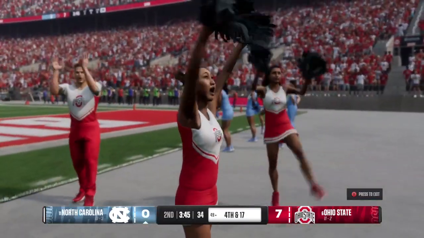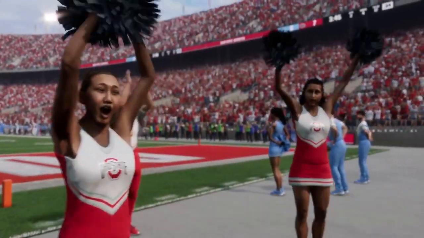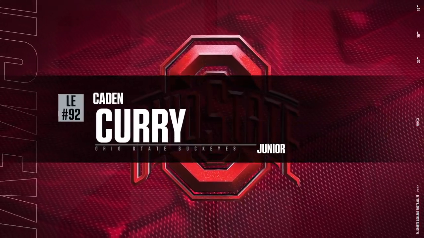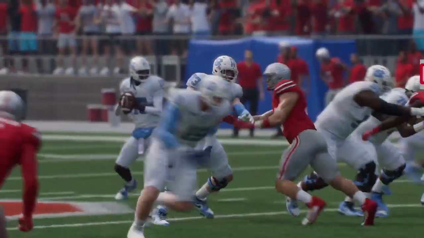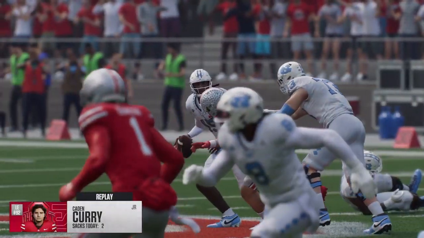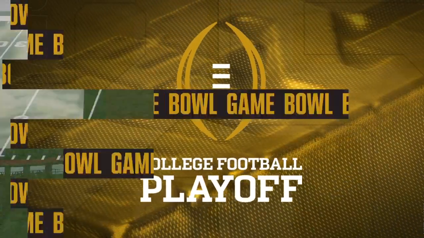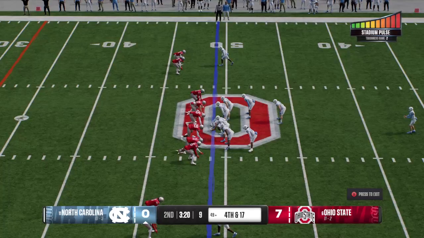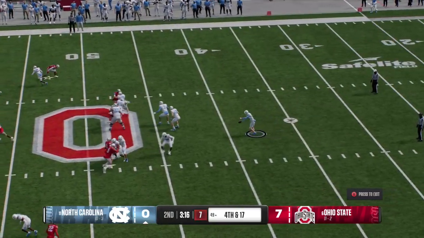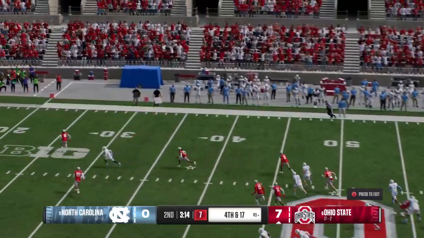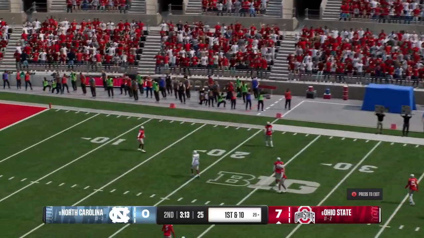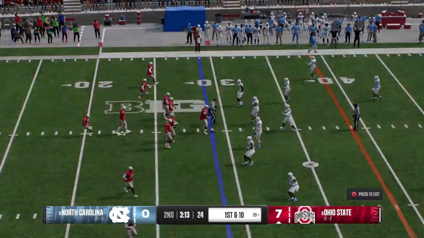First half, and you're already talking about giving up 3 sacks. You got to think about changing things up schematically, help that offensive line, and help that poor quarterback before he gets killed. And the Tar Heels will line up to punt it away. And no chance for a return as the punt sails out of bounds.